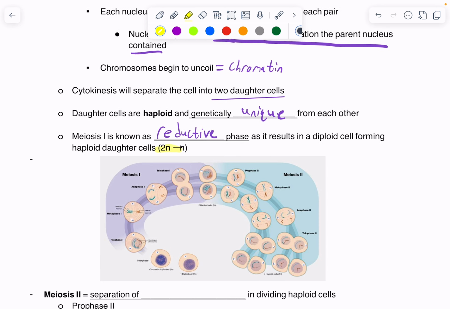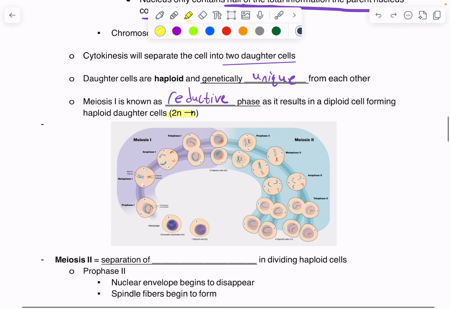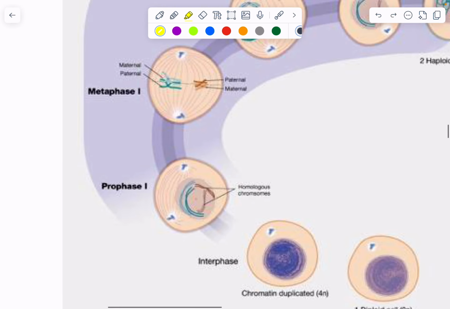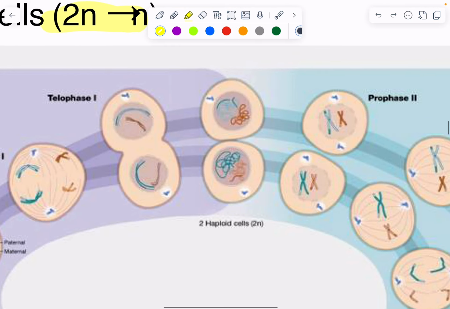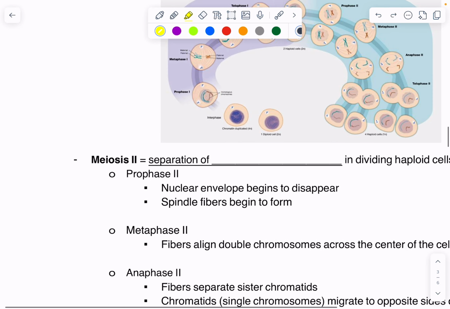And so this is where we want to remember that diploid to haploid happens in meiosis 1, which is this part of the diagram. And so you can see in prophase 1, homologous chromosomes are separating to opposite sides, and now 2 cells have formed. So let's take a look at meiosis 2.